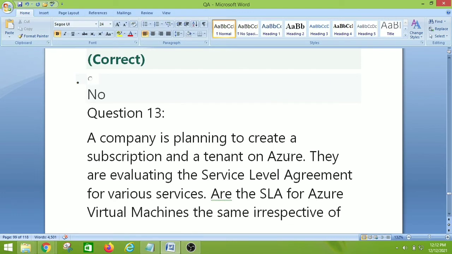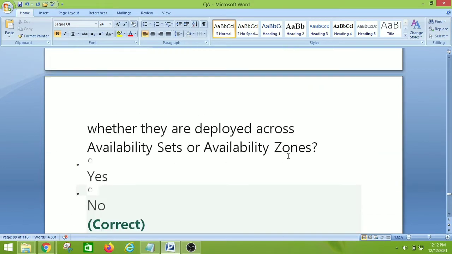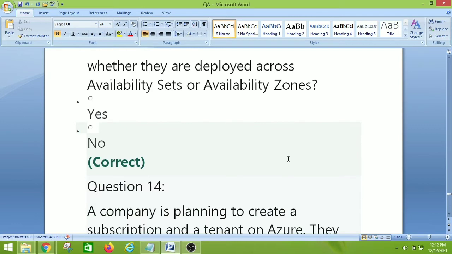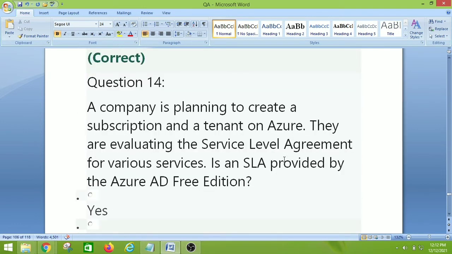A company is planning to create a subscription and a tenant on Azure. They are evaluating the service level agreement for various services. Are the SLA for Azure virtual machines the same irrespective of whether they are deployed across availability sets or availability zones? So the right answer is no. So let's move on to question number 14.